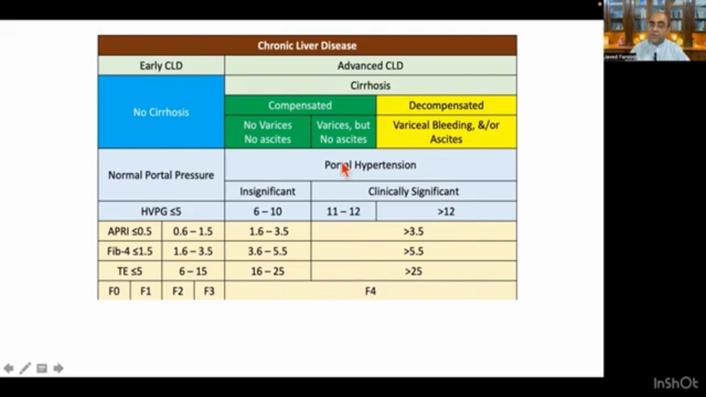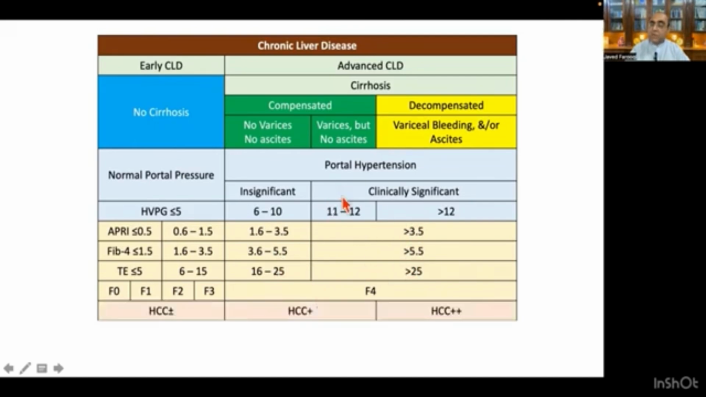and now there is portal hypertension. Depending upon the APRI, the FIB-4 values and the elastography values, if this is in this range, then this is clinically insignificant portal hypertension, but more than this, it will be clinically significant portal hypertension. And now when you examine the patient, if the patient presents to you with variceal bleed or ascites, and when you check these APRI, FIB-4 or transient elastography, these will be the values. And when you check the hepatic venous pressure gradient in this patient, which we are not checking in clinical practice, this will be more than 12.